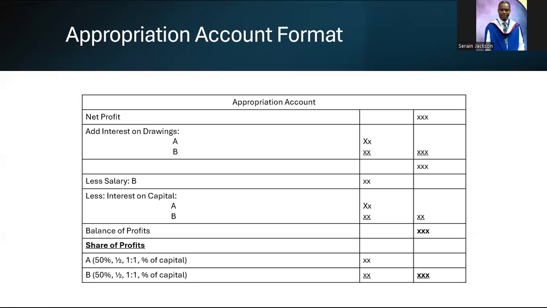If you are going to be asked a partnership question in the CSEC exam, you are going to be asked about an appropriation account, or asked to do an appropriation account, or you're going to get an incomplete appropriation account that you'll have to fill out. Now, I want you to pay keen attention to this. The appropriation account begins with net profit.